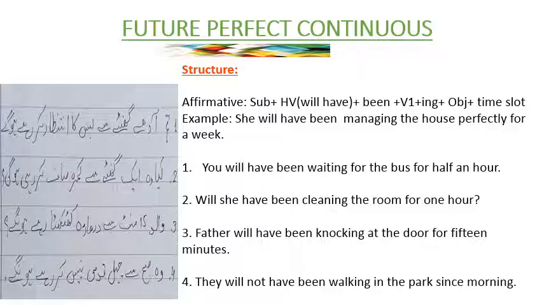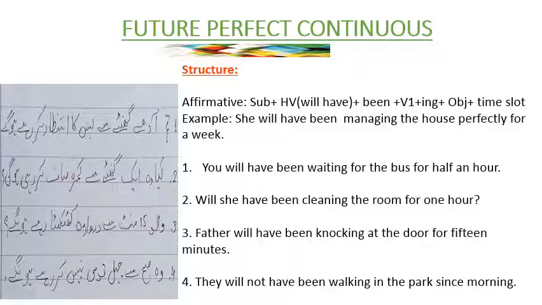Now look at the sentences. तुम आधे घंटे से बस का इंतजार कर रहे होगे. So it will become you will have been waiting for the bus for half an hour. You subject, will have helping verb, been helping verb, waiting present participle, the bus object, for half an hour time slot. Now look at interrogative formation. क्या वो 1 घंटे से सफाई कर रही होगी? So it will become will she have been cleaning the room for 1 hour.